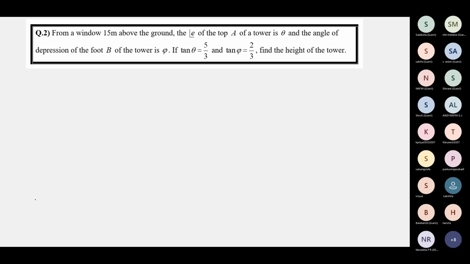Please write down the question. Ma'am, what is written after depression of the foot B of the tower is? Phi. Greek letter, phi. When we write it like this.